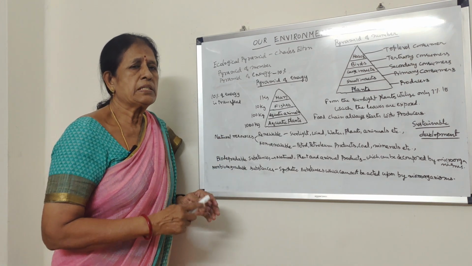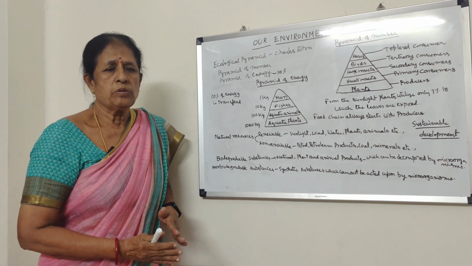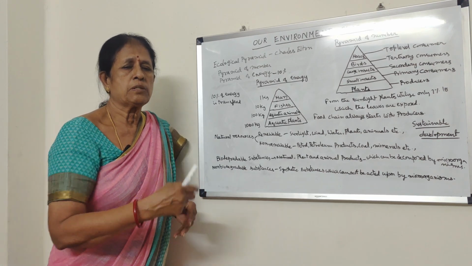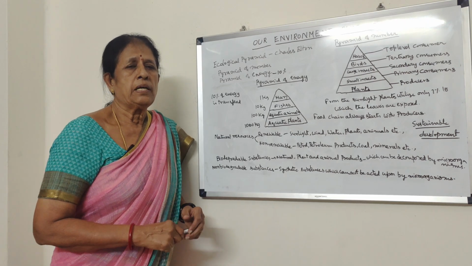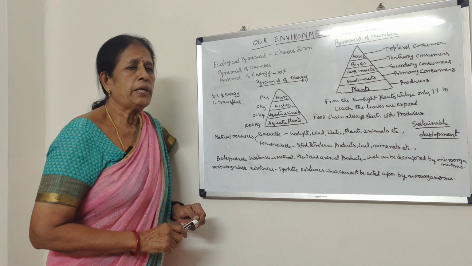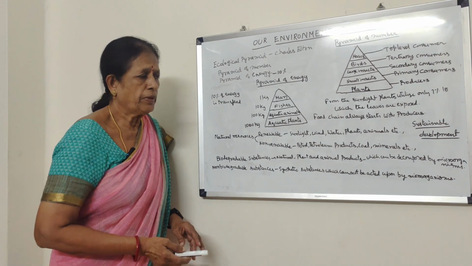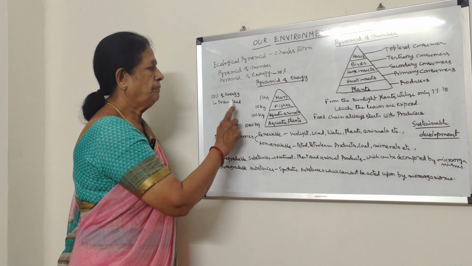So in this way, we can see step by step from producers to primary consumers to secondary consumers, the entire energy cannot be transferred to the next trophic level. Only 10% of the energy is transferred to the next trophic level in the food chain. Okay, so let us see an example.